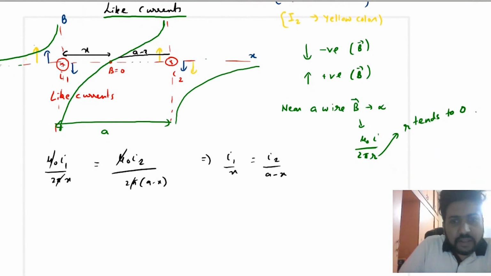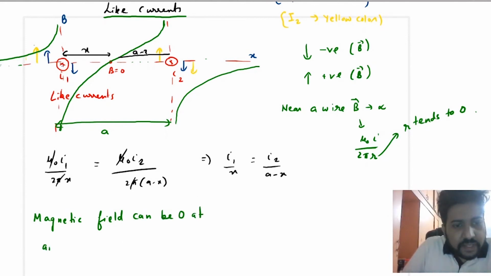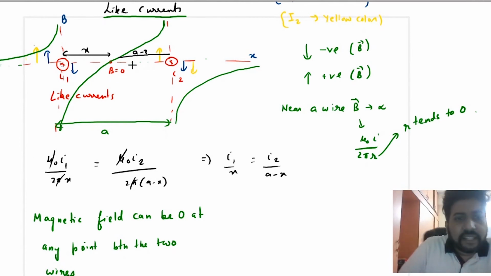Okay, so I will write here: the magnetic field can be zero at any point between the two wires. Now let us see at this point, let us assume that the magnetic field is zero.